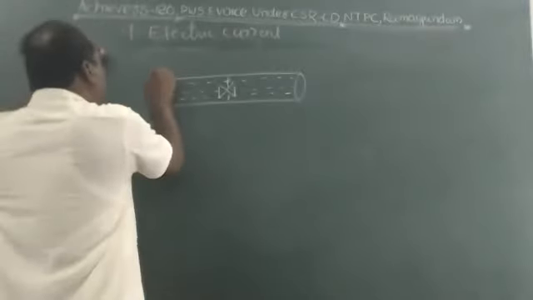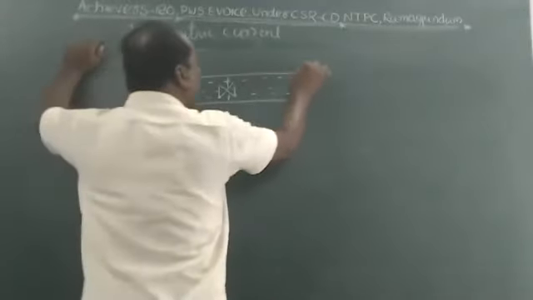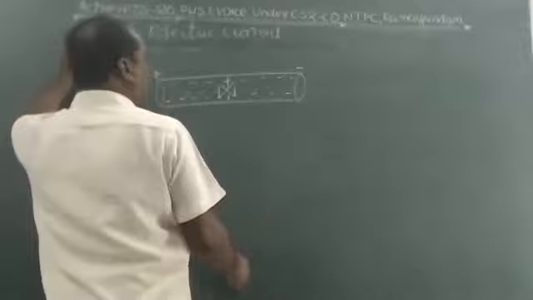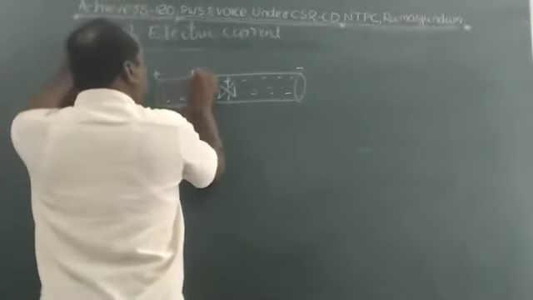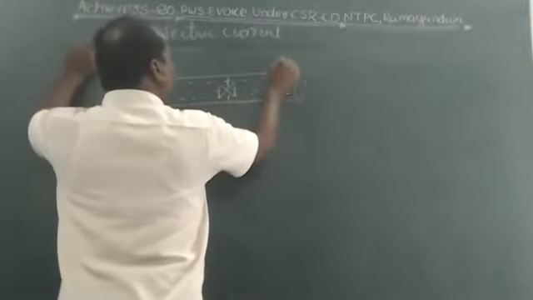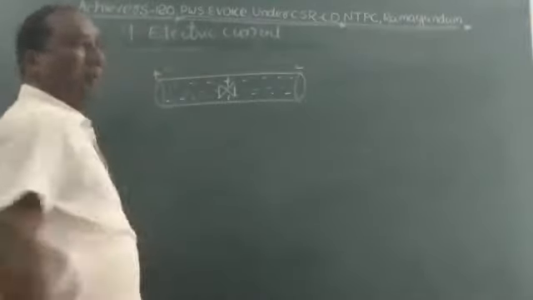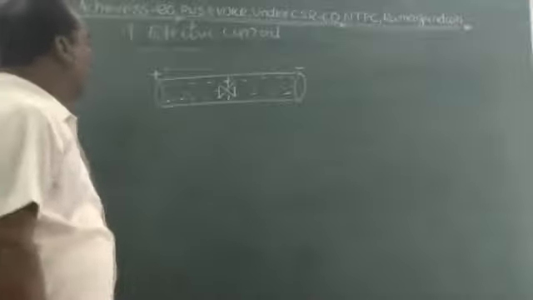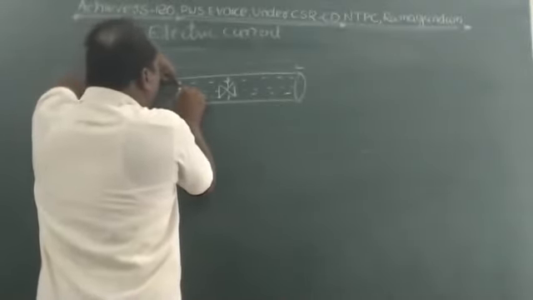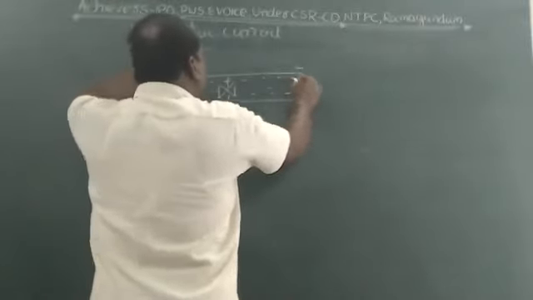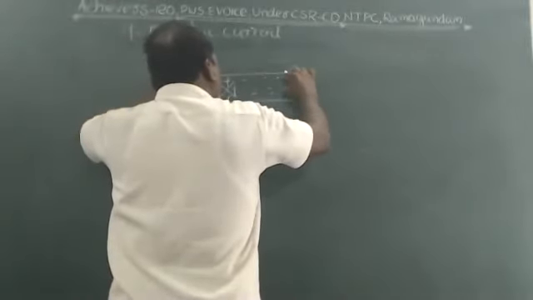Some electrons move from the positive terminal to the negative terminal, and some move from the negative terminal to the positive terminal.